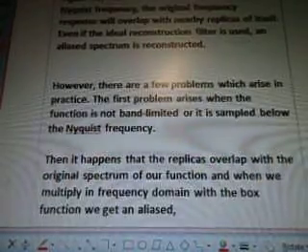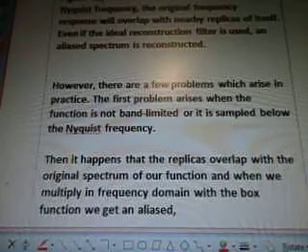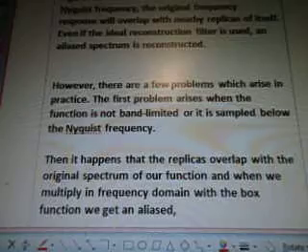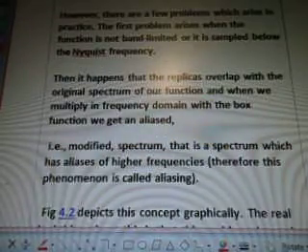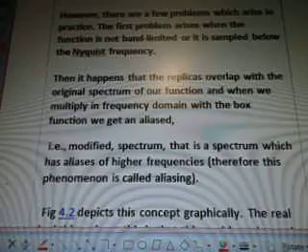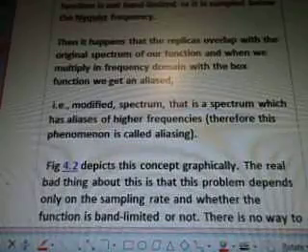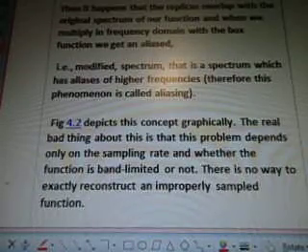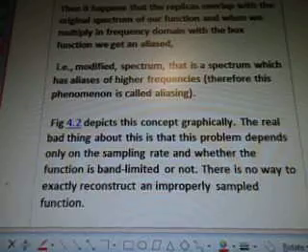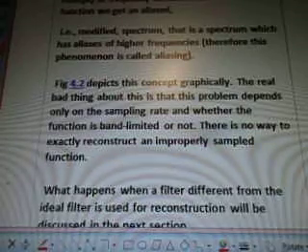However, there are a few problems which arise in practice. The first problem arises when the function is not band limited or it is sampled below the Nyquist frequency. Then it happens that the replicas overlap with the original spectrum of our function, and when we multiply in frequency domain with the box functions, we get an alias modified spectrum. That is a spectrum which has aliases of higher frequencies. Therefore, this phenomenon is called aliasing. So it says something about getting a higher frequency. Figure 4.2 depicts this concept graphically.